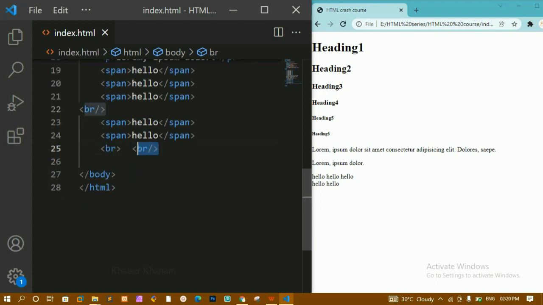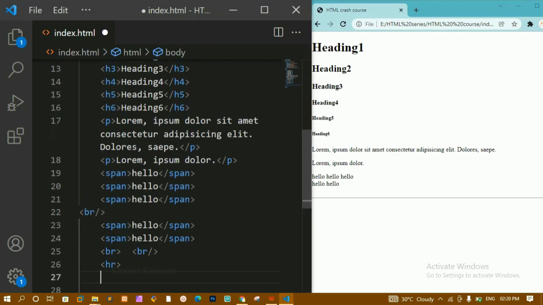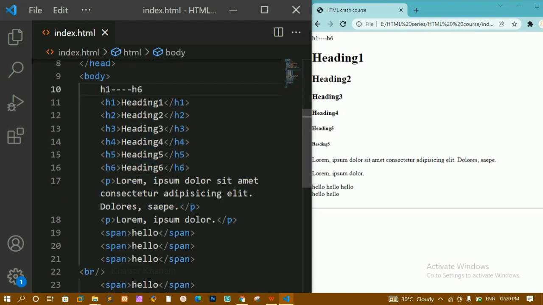You can write it like this or like this, and these are called empty elements in HTML. We also have the horizontal rule, HR. I'll refresh this, and it is going to give me this horizontal rule, one line. Now we are done with this. Now let us start with creating semantic elements.